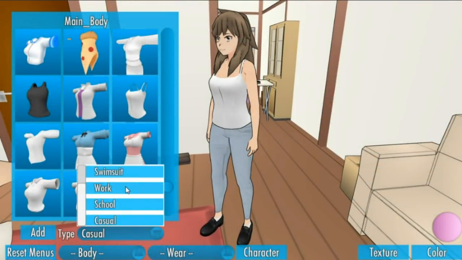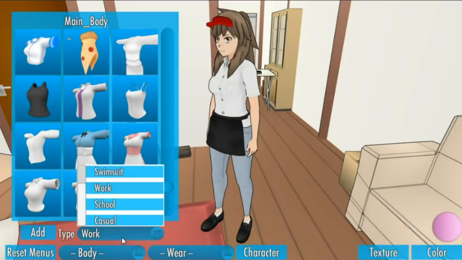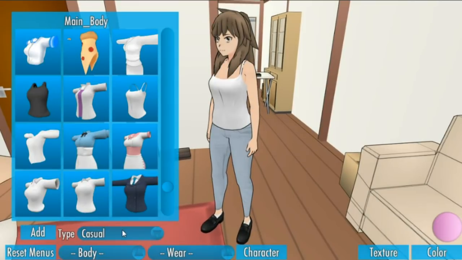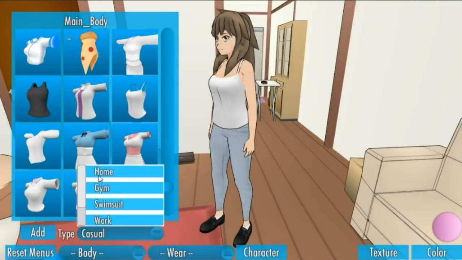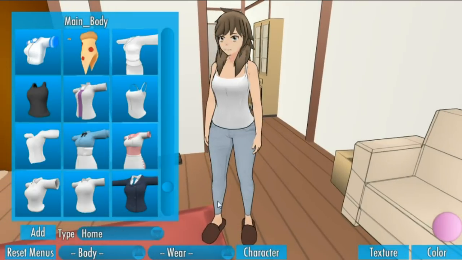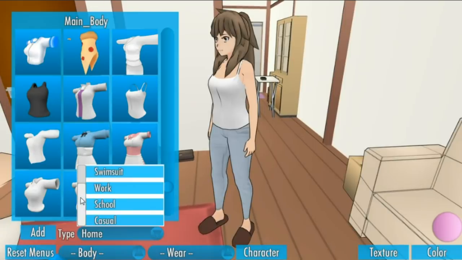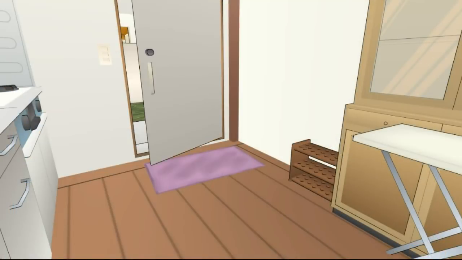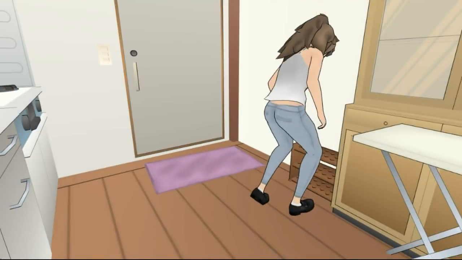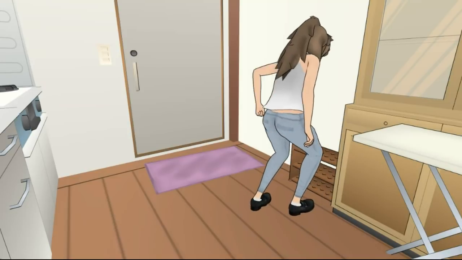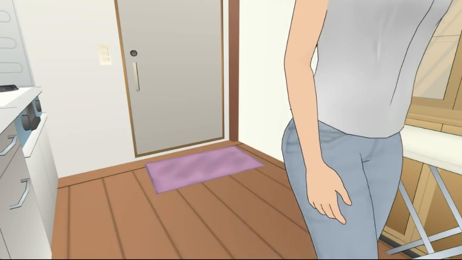Characters can have several suits for different occasions. The casual suit is what characters will use when going out. The home suit is what they'll use at home. Whenever they enter or leave their houses, they will use this to switch between their casual or home clothing.